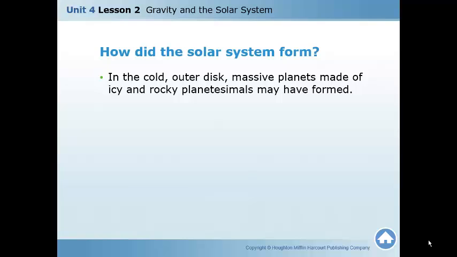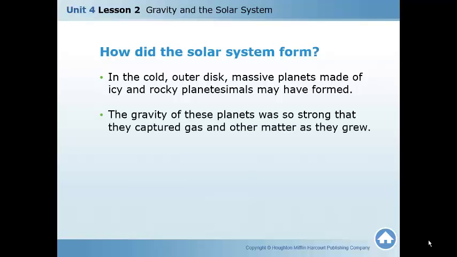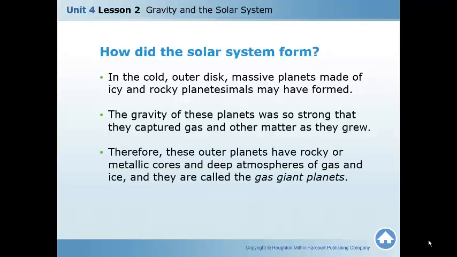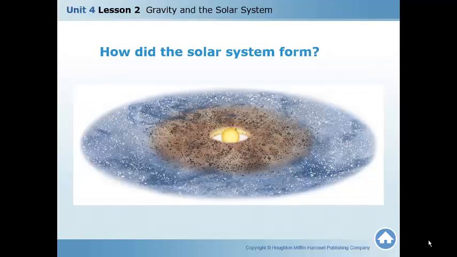In the cold outer disk, massive planets made of icy and rocky planetesimals may have formed. The gravity of these planets was so strong that they captured gas and other matter as they grew. Therefore, these outer planets have rocky or metallic cores, and deep atmospheres of gas and ice. They're called gas giants. Things like Neptune is a gas giant. Uranus is a gas giant. Here's a picture of the planetesimals, the sun in the center being formed.